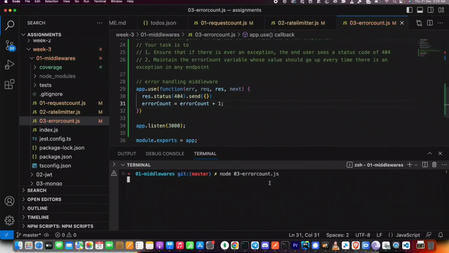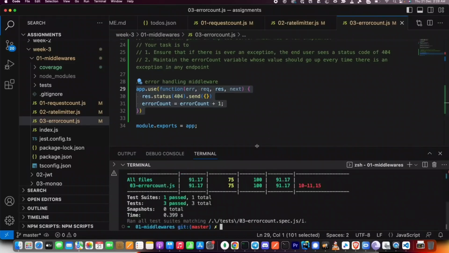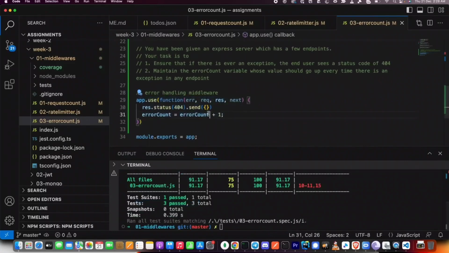Now let's just run a few tests. I'm going to remove the app.listen and just test it. This was the expected solution here. If I run npx jest on the test file, you will see all the tests have passed. How did that happen? I did what the assignment asked me to do. Number 1, ensure that a 404 is returned when there is an exception. Number 2, maintain the error count variable whose value should go up every time there is an exception, which is happening right here.